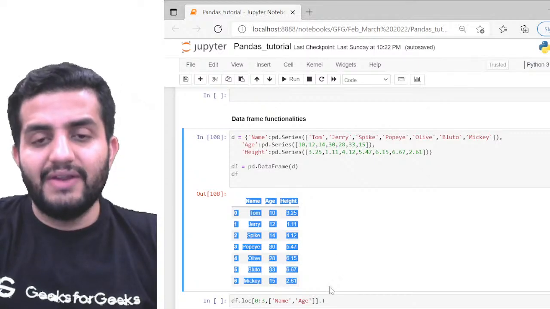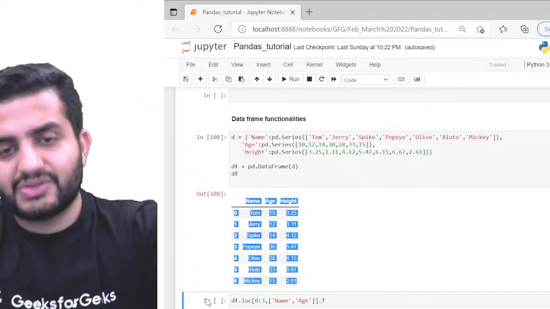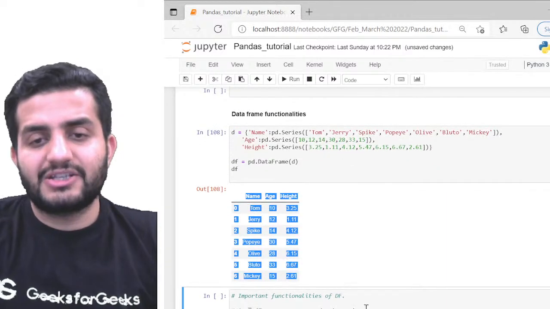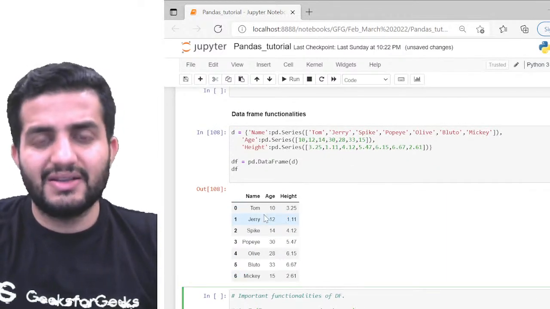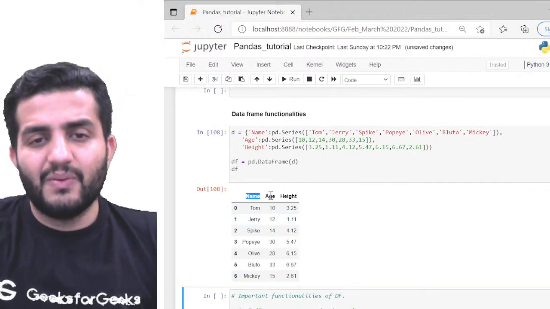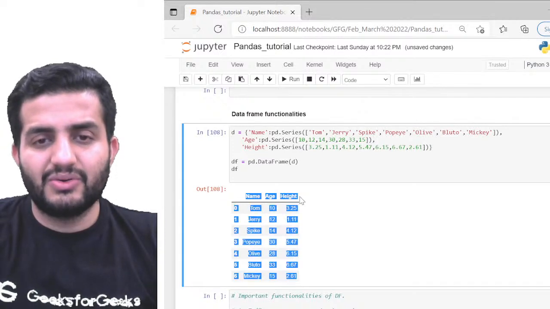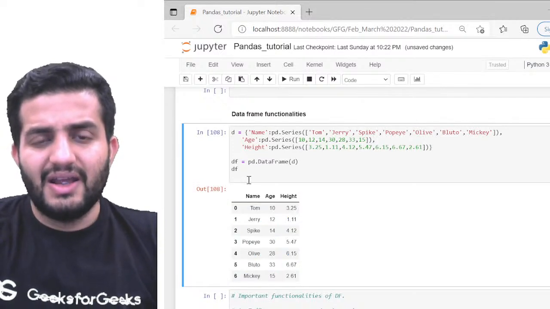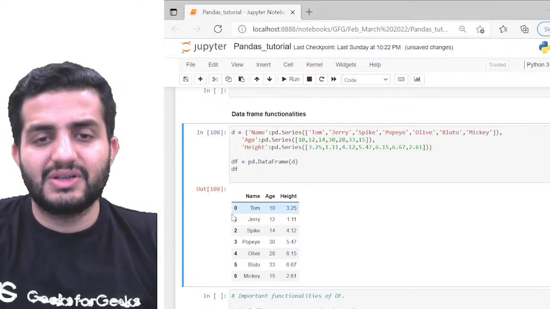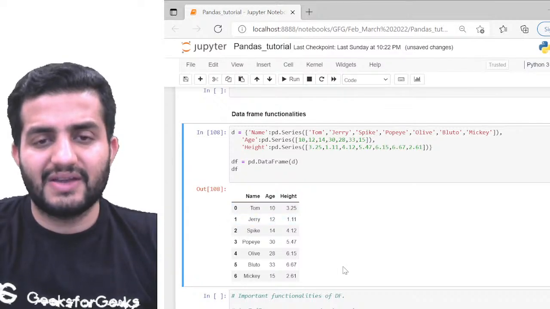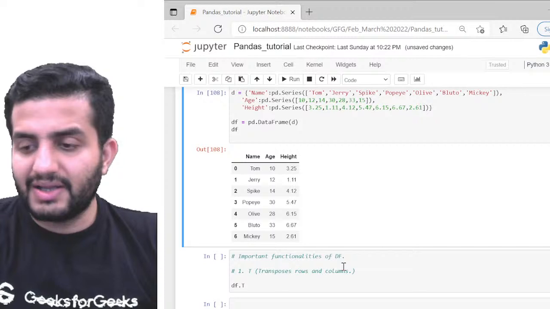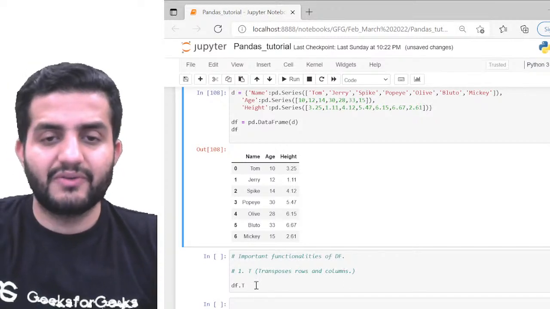Now, the very first function which I have here is talking about my transpose, right? So what does a transpose mean? In this case, what I'm doing is I'm converting the columns, which is name, age, and height, and then I'm converting the rows, which is 0, 1, 2, 3, 4, 5, 6, and everything, into columns. That's pretty much what my function will be doing, this t.